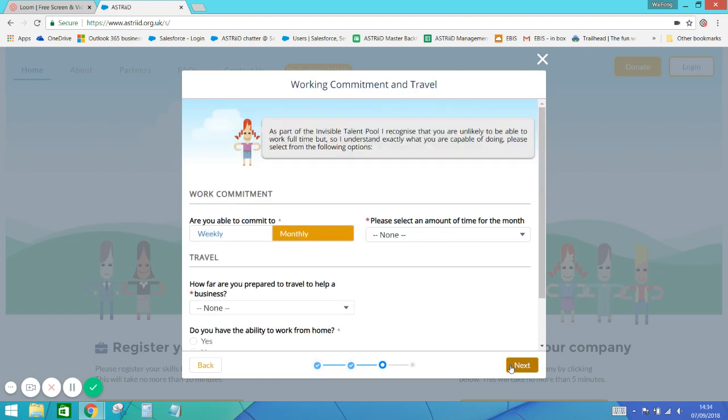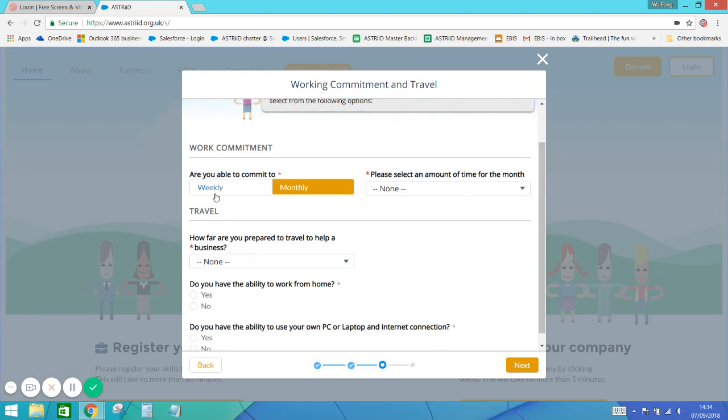So just click next. Now, this part is where you specify how much you can do or commit to in terms of number of hours per week or per month, and whether you can travel or not, and so forth. So if we just work through these questions. Weekly or monthly, just click on whichever one applies. So weekly, as you see, it changes correspondingly there.